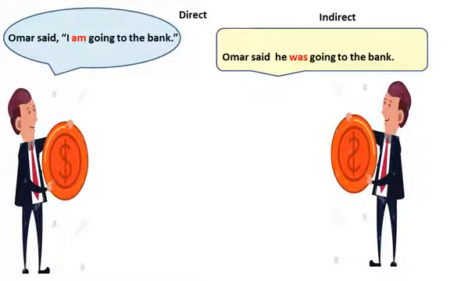Now children, read the second example. The first sentence is direct. Omar said, "I am going to the bank." You can see the quotation marks and the verb used is am. Go to the indirect sentence. Omar said he was going to the bank. There are no quotation marks and am changed into was.